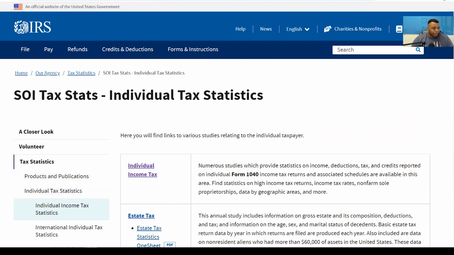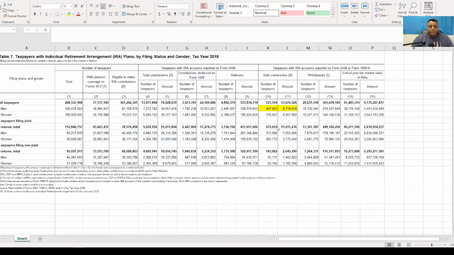Okay. So the first thing that we want to talk about today is going to be IRA plans, filing status, and gender. This is a statistic from 2018. And just keep in mind that the data is not current. It's usually like a 2-year lag, and they do that to give people time to file all their returns, because a lot of people are late. A lot of returns are filed by this time frame, and that's usually when they release the data on that particular year.